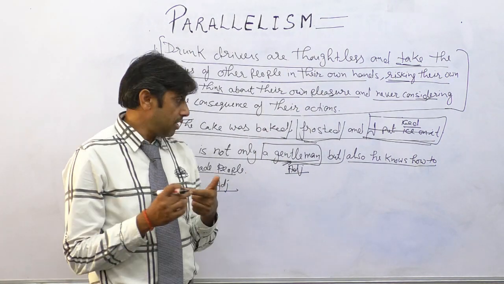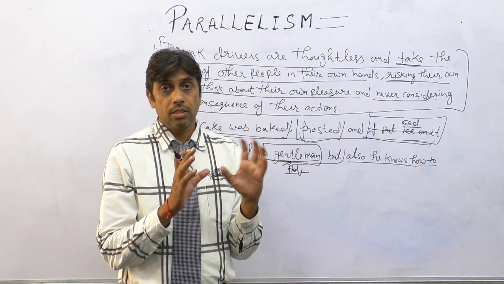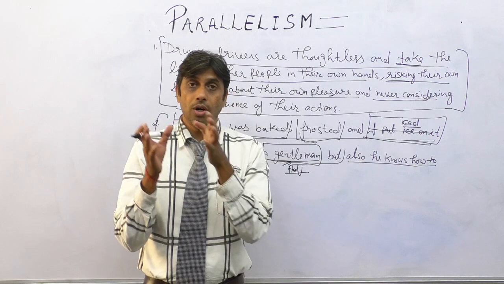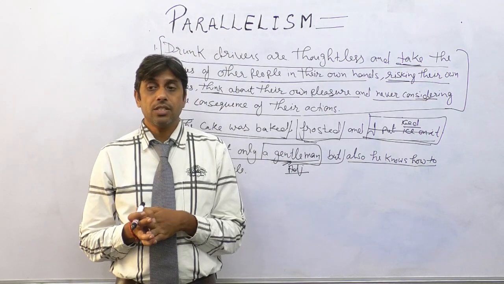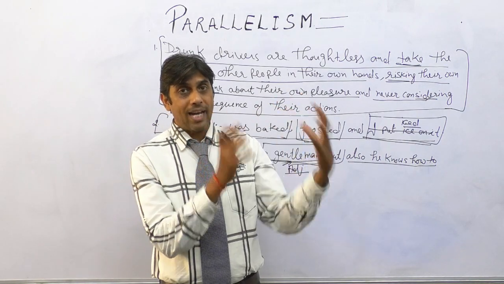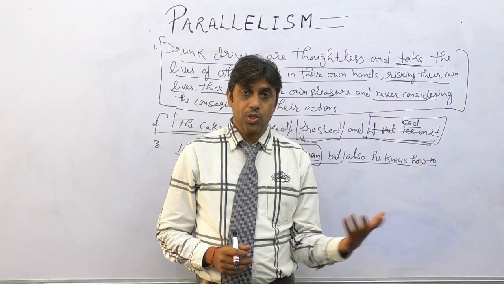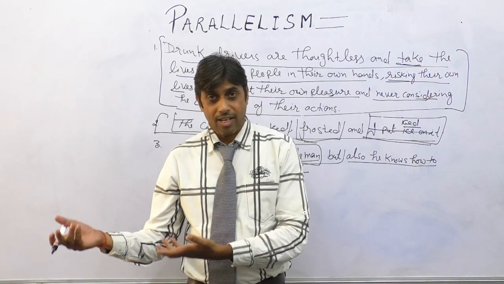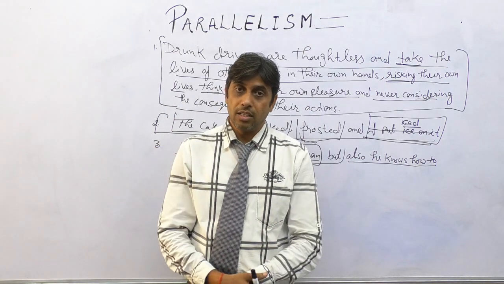So parallelism is noun parallelism. Noun parallelism is like both the ideas or the clauses or the parts, both means all the parts of the sentence should be parallel with noun. For example, I went to the market, I bought a chair and a table. Of course, I would write chair and table. So these chair and table are nouns.